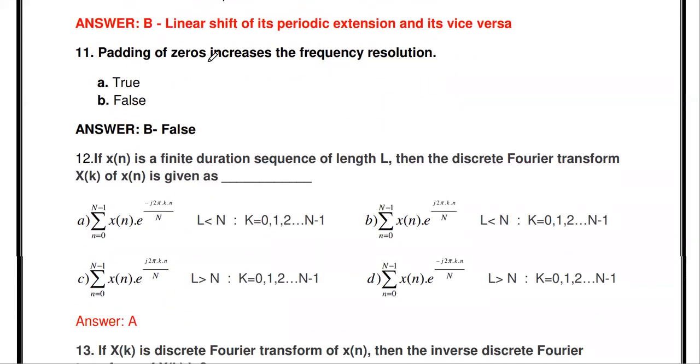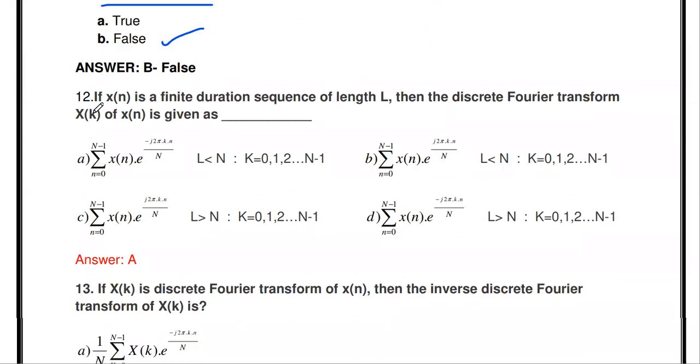The next thing: padding of zeros increases the frequency resolution. Padding of zeros means, if you want to increase the size of a particular sequence, at the end we are appending some amount of zeros. For example, x of n is equal to 1, 2, 3. If you want to convert x of n into a 4-length sequence, we can append one 0 at the end. That is called padding of 0. So does the padding of 0 increase the frequency resolution? True or false? It's false. Padding of 0 does not increase the frequency resolution.